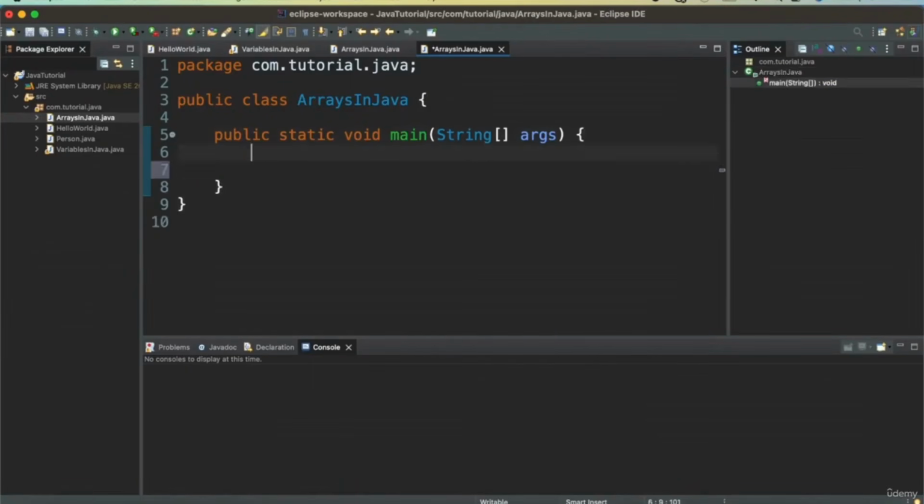So let's get started. If we want to define a number array, this is a regular number variable. Now if you add the square brackets, this makes it an array. We can define this array to store numbers 8, 9.